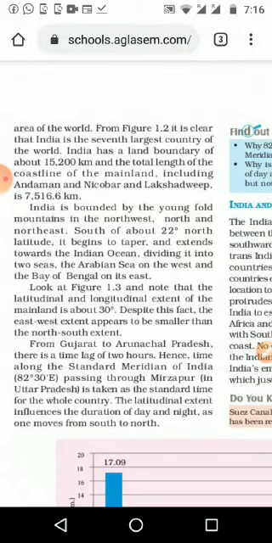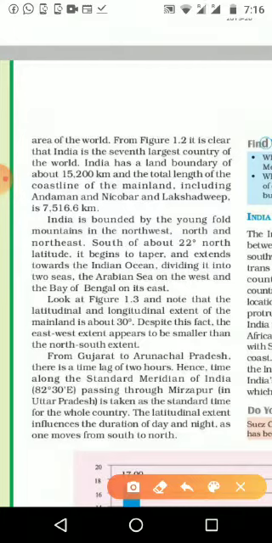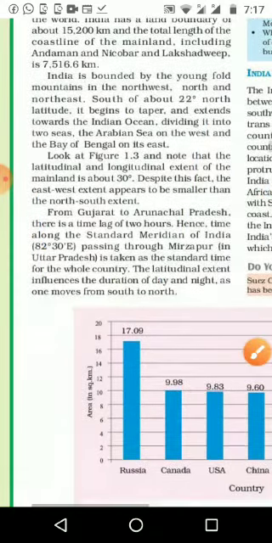When we think about the ocean side, it starts from 22 degree north latitude, and then it divides the India towards the Indian Ocean. That's why the ocean is known as the Indian Ocean: it comes to India and divides two seas on both sides, so the name is given in the same way.